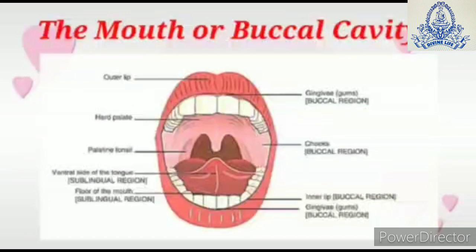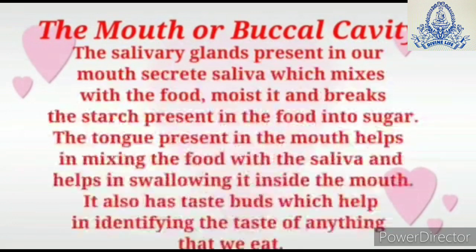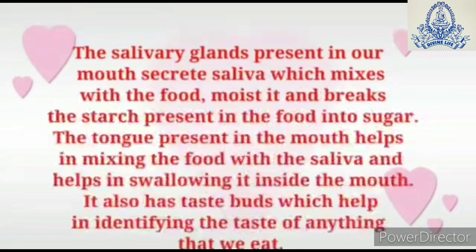So this is the diagram of the mouth or the buccal cavity. You can see there are different types of teeth and tongue present in the mouth. As I told you already, there are salivary glands present in our mouth which secrete saliva, which mixes with the food and helps to moisten the food, and it also helps to break the starch that is present in the food into sugar.